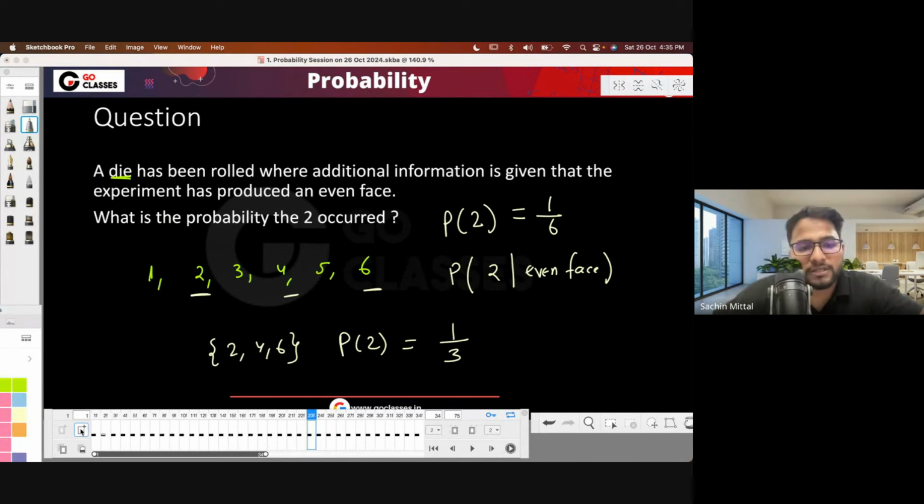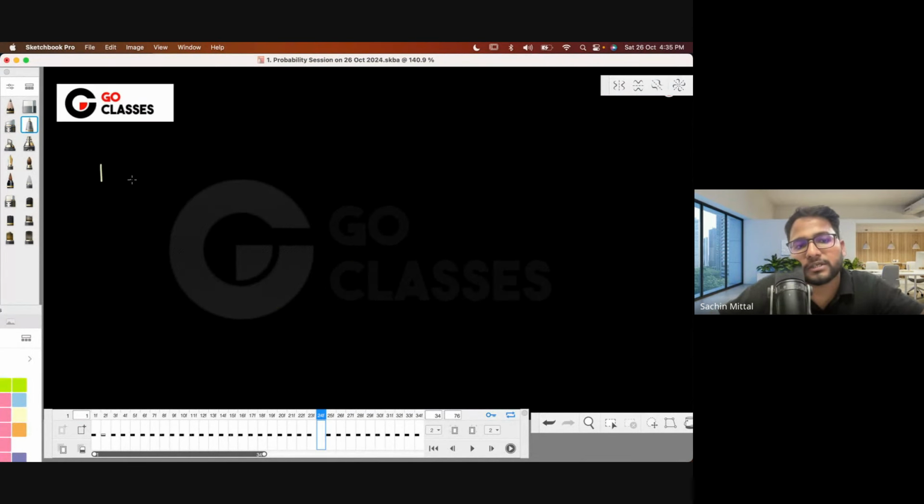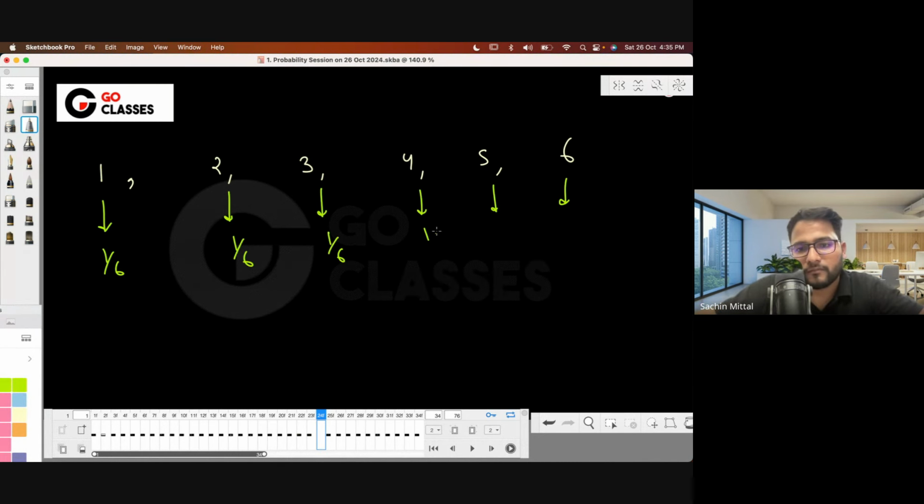So let's try to understand this a bit more carefully, and here we will understand conditional probability very, very clearly. These are the 6 outcomes that we have currently. Can you tell me the probabilities of each of these outcomes? If nothing is given, then the initial probabilities are 1 by 6, right? Everyone has initial probability 1 by 6. Now, they're saying that an even face has occurred. So this has not occurred, this has not occurred, this has not occurred, right?